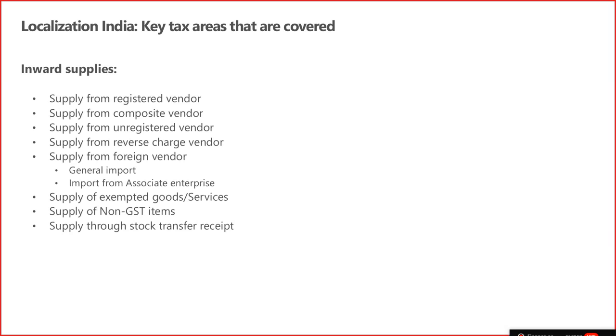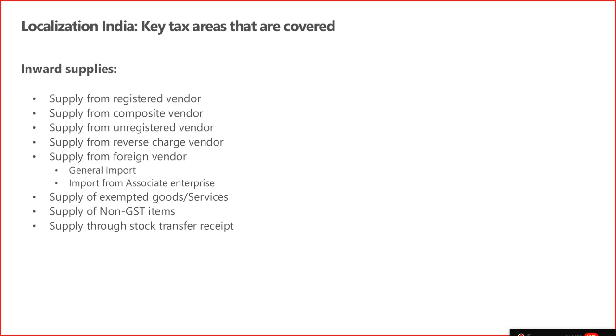So you can define the reverse charge percentage as well, and you can define various combinations where the system calculates the tax. The system can even take care if there is no tax on unregistered purchases; it will calculate zero tax there as well. Reverse charge, then you have GTA, lawyer services, all those services have a reverse charge mechanism. So that is also available.